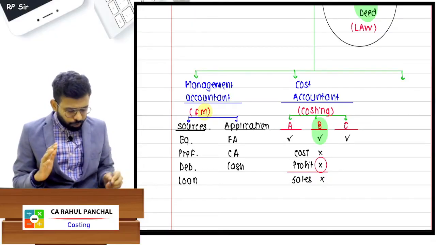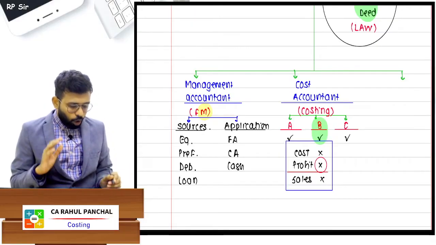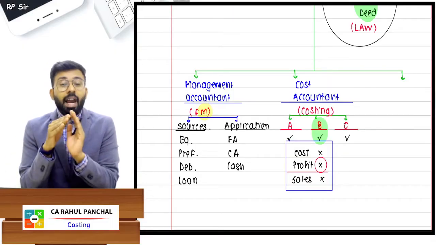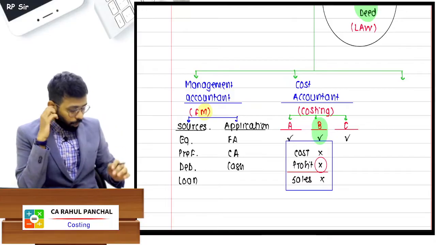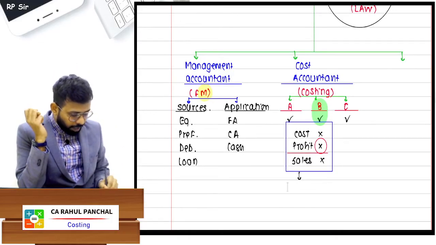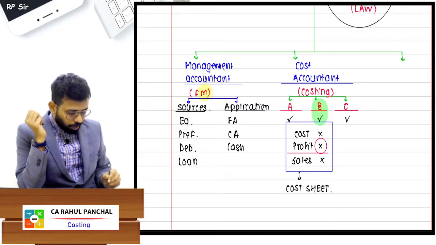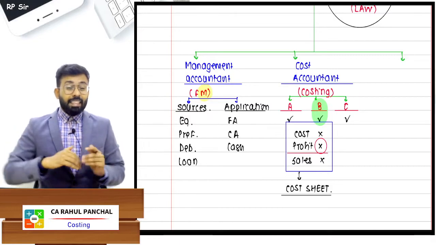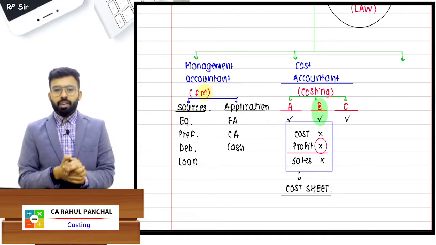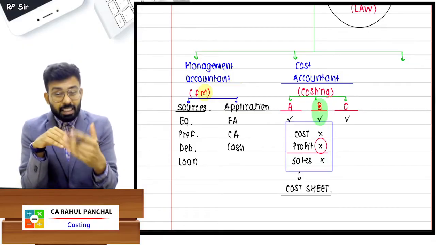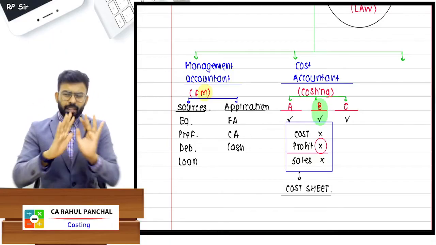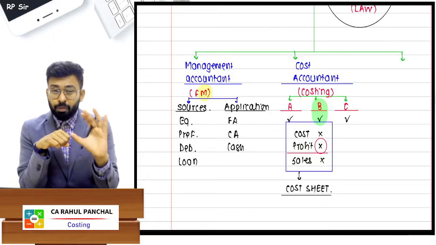Now first of all, when you make this statement on a piece of paper, you will write down all the costs which are related to the product. You will add profit and get the sales, and that piece of paper is nothing but a cost sheet. A sheet on which all the costs are written, and then sales is subtracted, and then you get the profit, is known as a cost sheet. So that was the basic introduction. There are a few more topics, but I gave you a basic introduction.